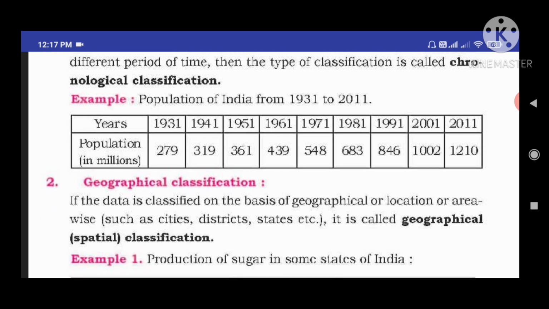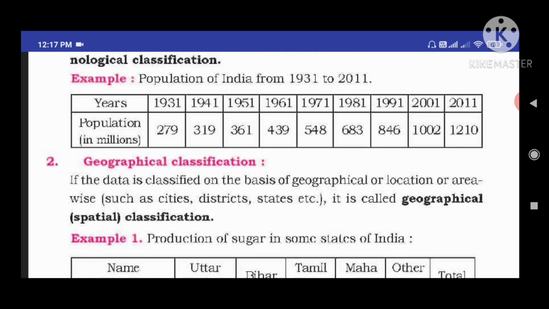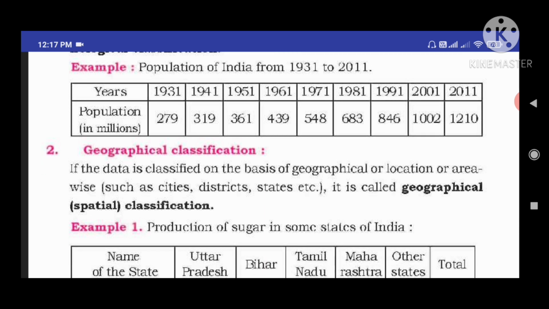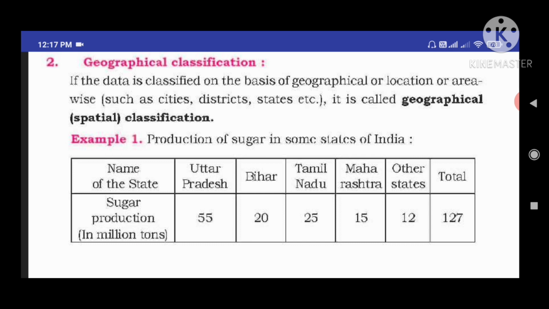Next we should know about geographical classification. If the data is classified on the basis of geographical location or area, such as cities, districts, states, etc., it is called geographical classification.